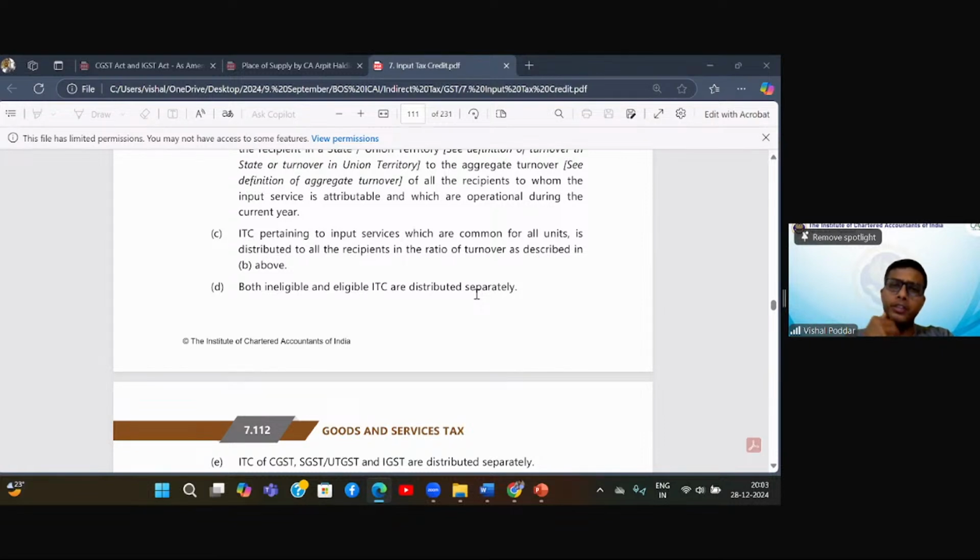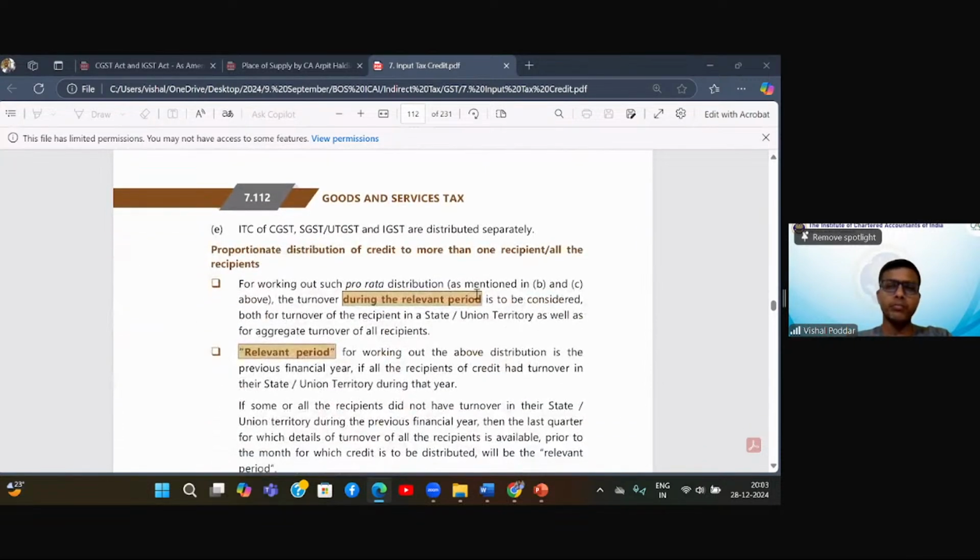But since as an ISD, I cannot keep any balance in my books, what I will do is, I will first get the invoice. All invoices are coming in my name, and I will distribute all invoices, whether it is having eligible ITC or ineligible ITC. So every month I will be raising two invoices on every recipient, one for eligible ITC, one for the blocked ITC, which is ineligible.